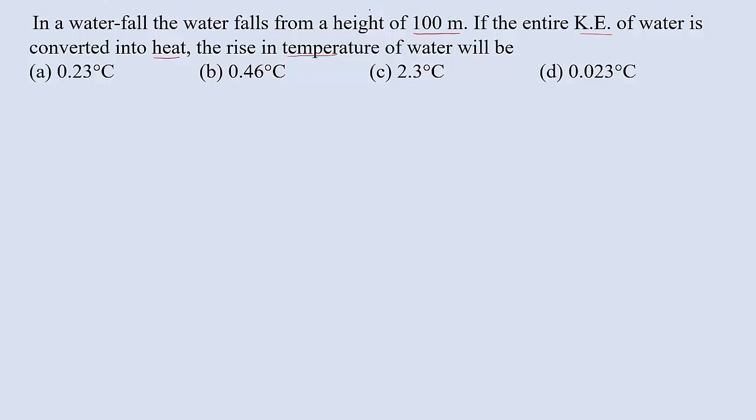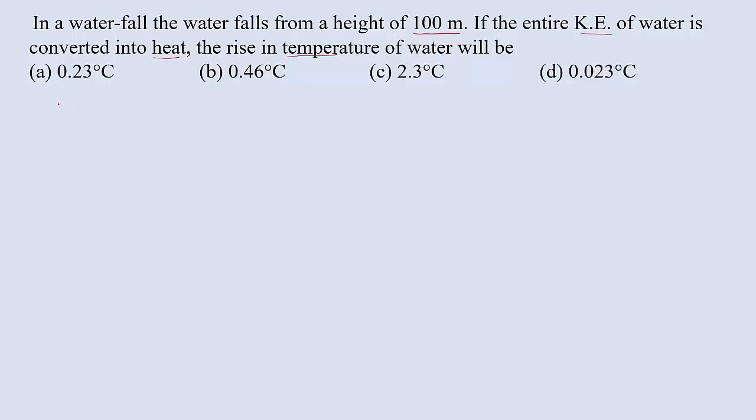That means it is having potential energy. And this waterfall is going to fall at a certain height of 100 meter. That means the potential energy is completely converted into kinetic energy. And then the entire kinetic energy of water is converted into heat energy. When it is converted into heat energy, then temperature changes or temperature increases. So what is the rise in the temperature of water that we have to calculate?